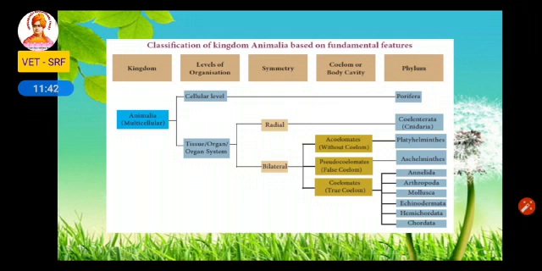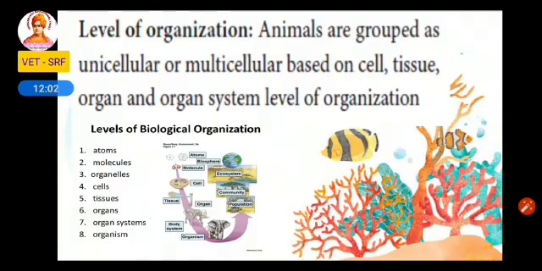So the last one is phylum. So based on these categories, the animals are classified into different phyla as Porifera, Coelenterata, Platyhelminthes, Aschelminthes, Annelida, Arthropoda, Mollusca, Echinodermata, Hemichordata and Chordata.